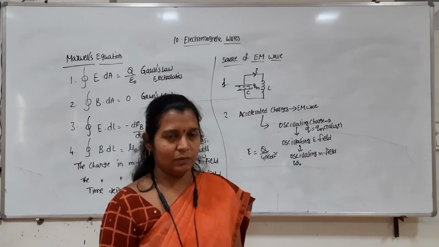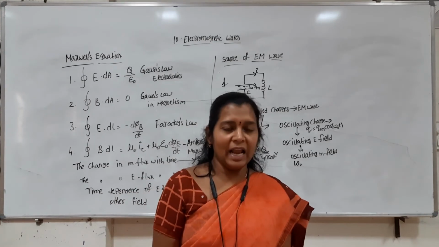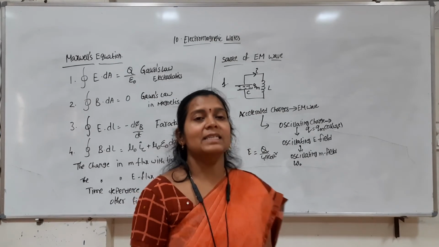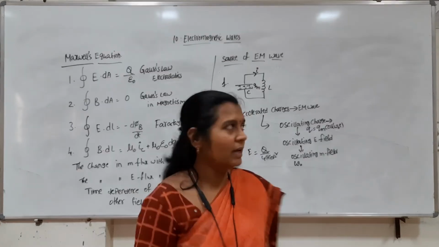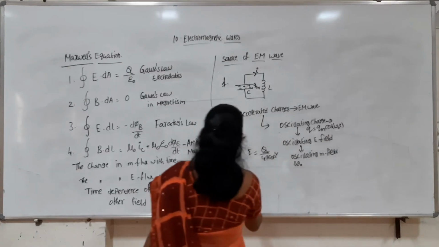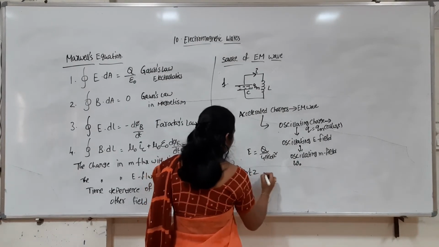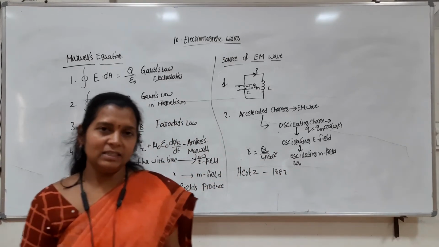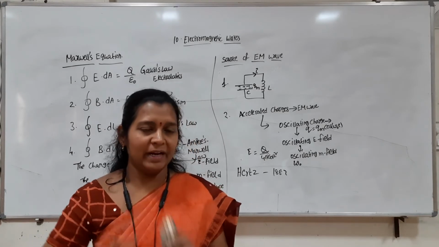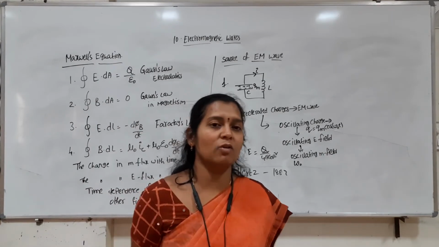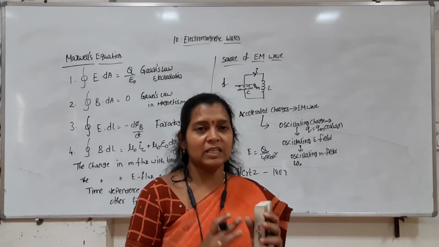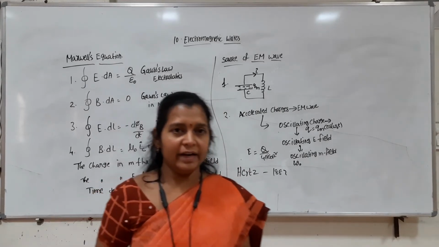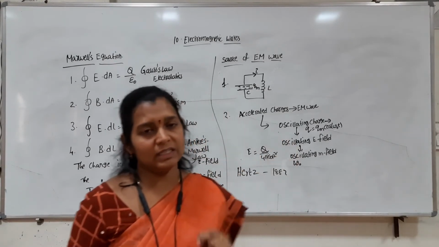given by Maxwell. The experimental evidence for the existence of electromagnetic waves was given by Hertz in the year 1887. He gave the experimental evidence for the existence of electromagnetic waves. He successfully generated an EM wave and observed it.